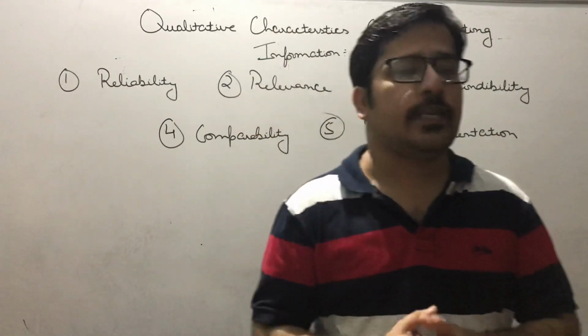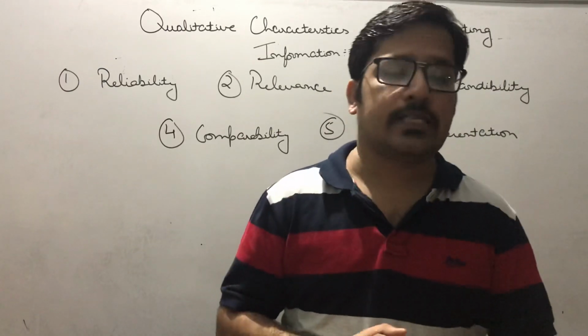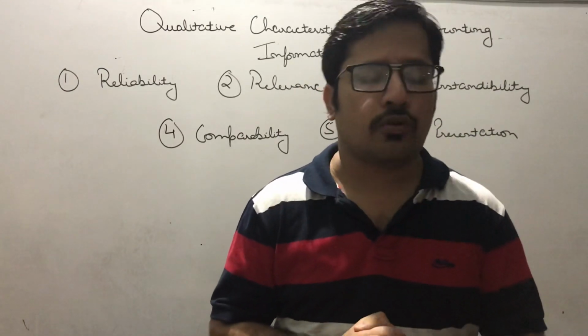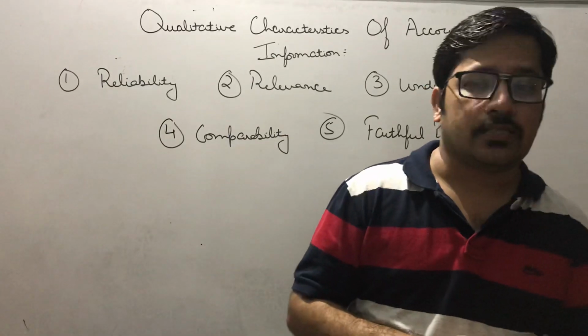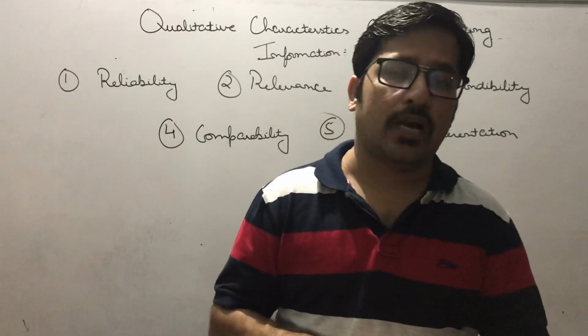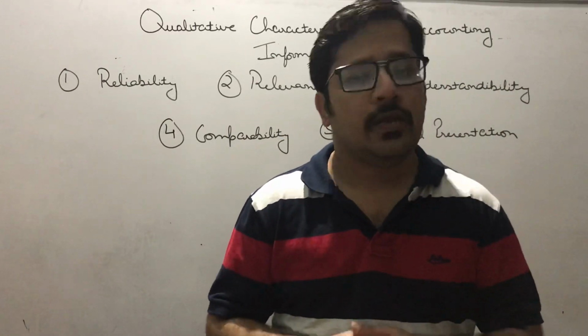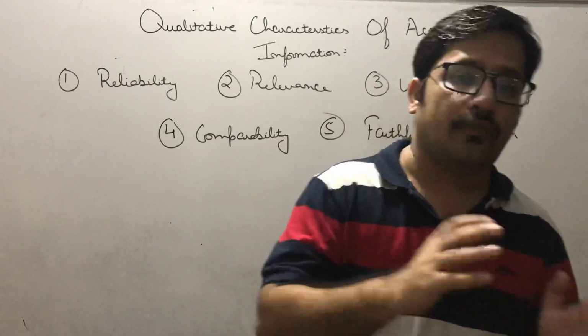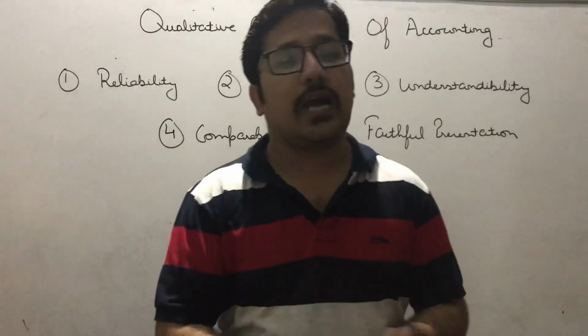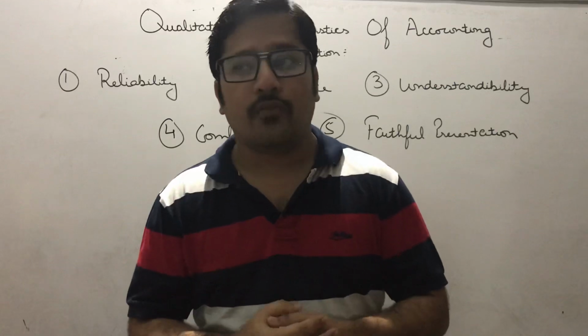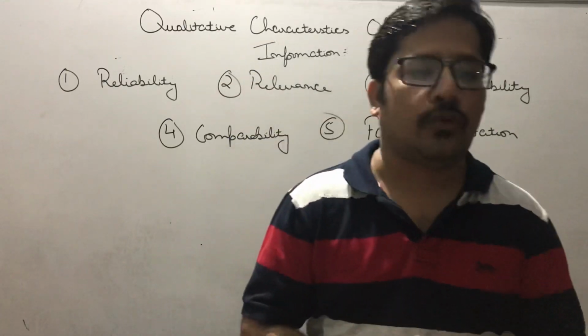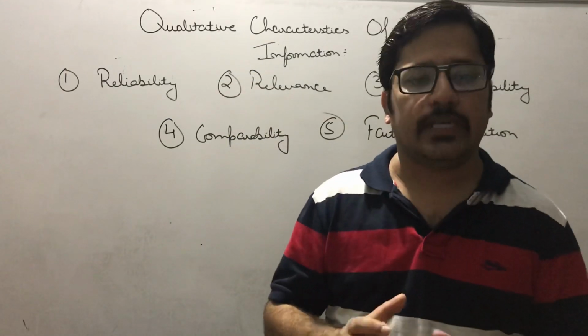Similarly, they also say that other companies in the same kind of business should also follow the same practice. And how will it be done, beta? If they follow the accounting principles, so that the accounts of one company and another company are also comparable. So beta, what we say is that we should follow the same rules and regulations every time.